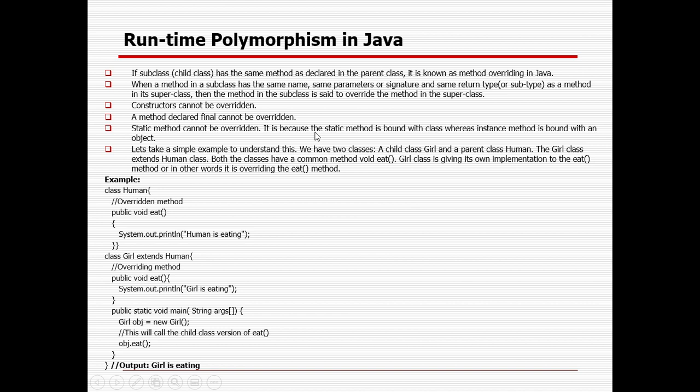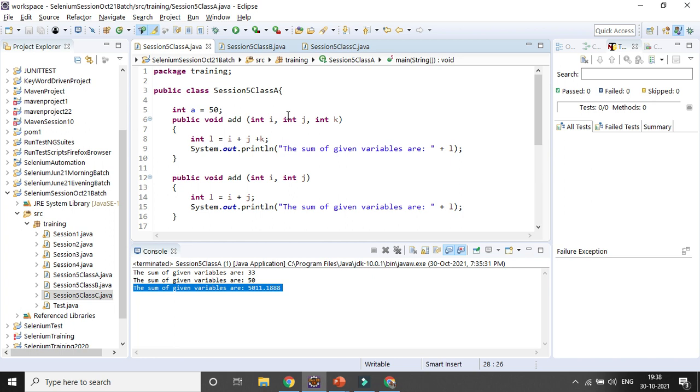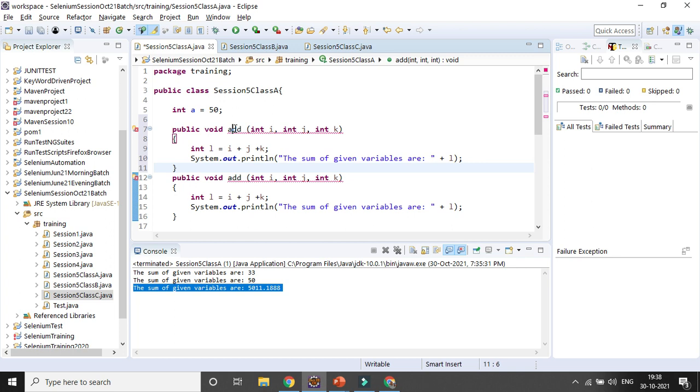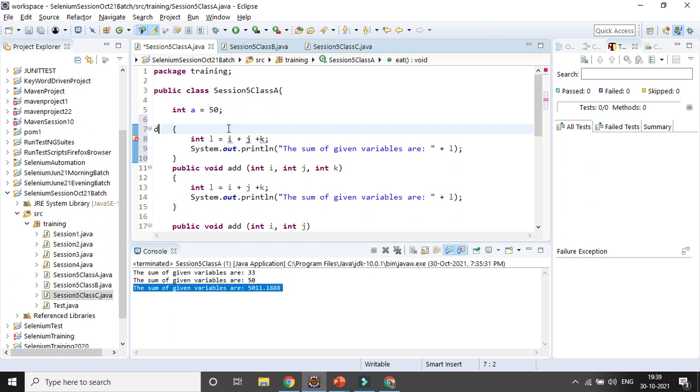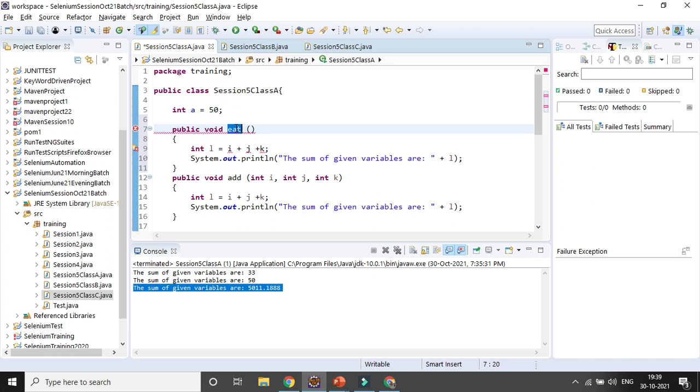Let's take an example here and write a method in a similar way. Let's try to create a method here: public void drink. This is the method.